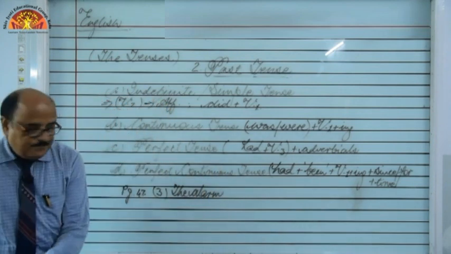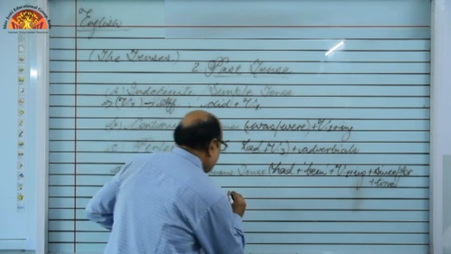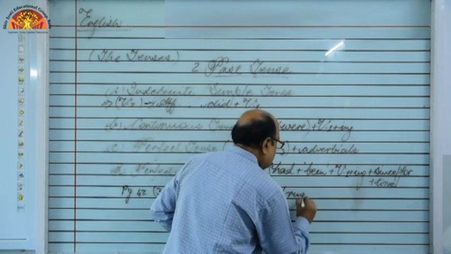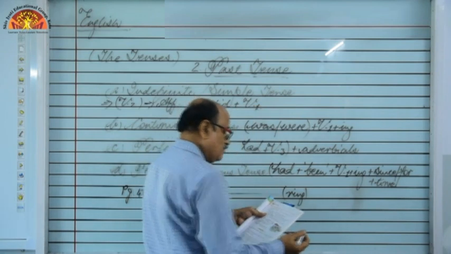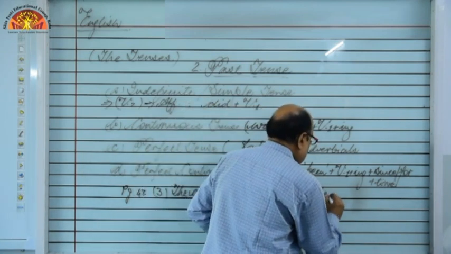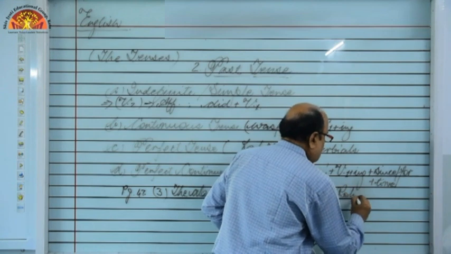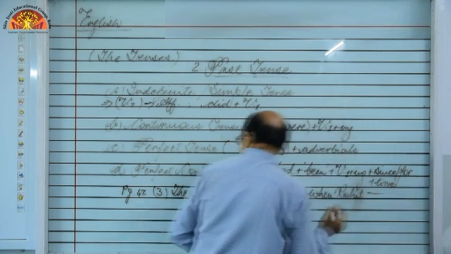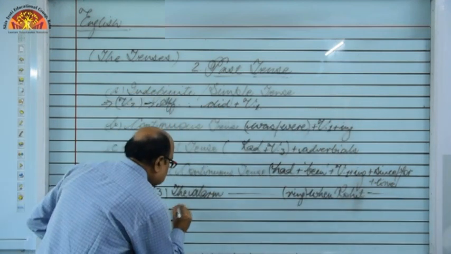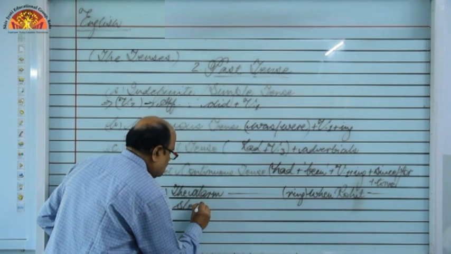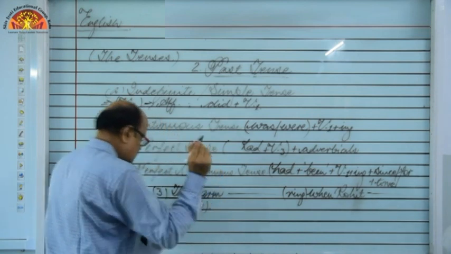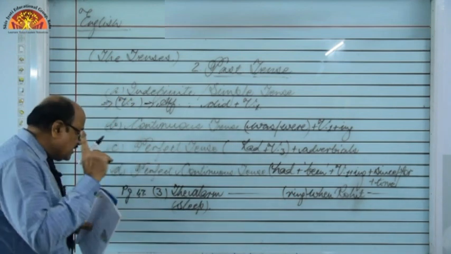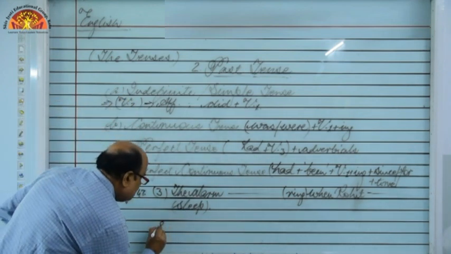The alarm, blank space, ring when Rohit, blank, sleep. Yes. One more example, and that is 8 number sentence.